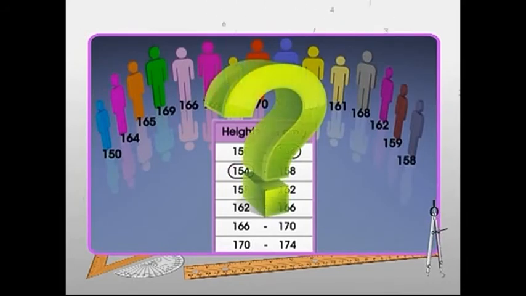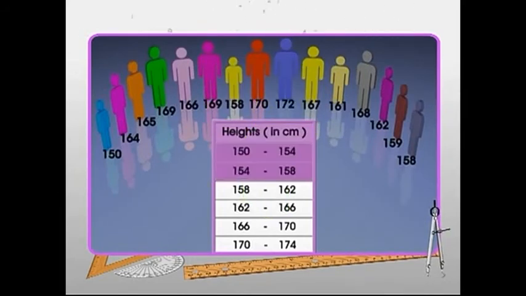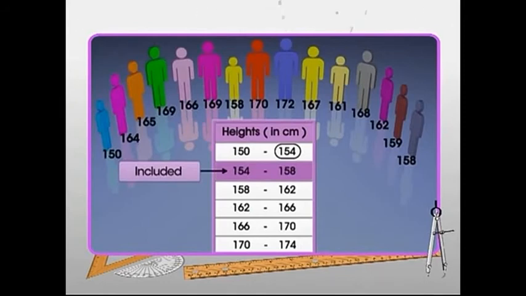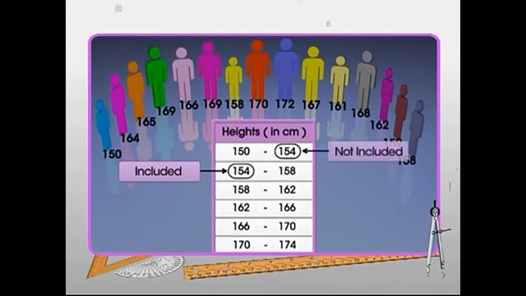Think about it. If it is considered in both the classes, then it is counted twice. To avoid such repetition, we consider 154 in the interval 154 to 158, and it is not included in the class interval 150 to 154.